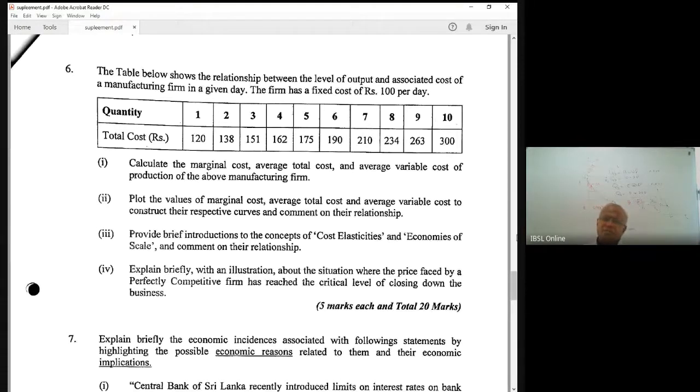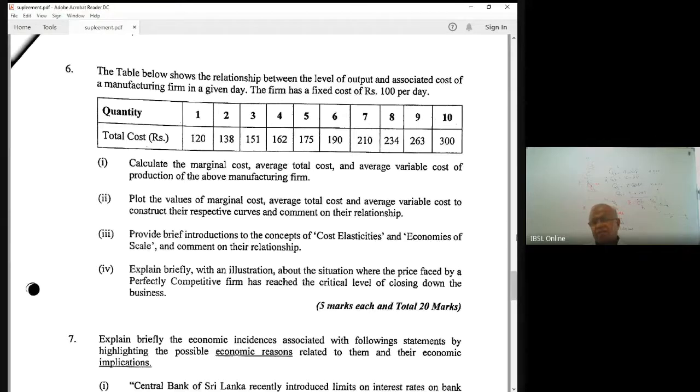Like price elasticity, cost elasticity is the percentage change in cost divided by the percentage change in quantities, right? It is the percentage change in the quantity produced for a change in cost. It is the economies of scale.